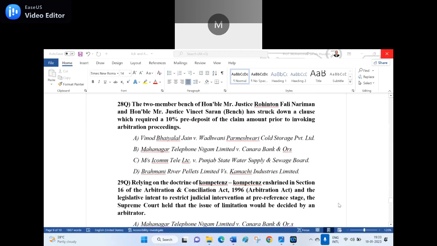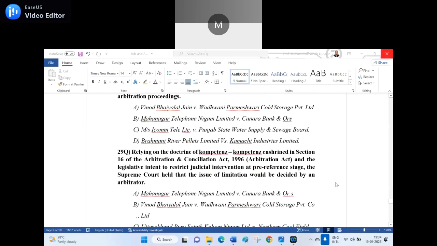Relying on the doctrine of competence enshrined in Section 16 of the Arbitration and Conciliation Act 1996 and the legislative intent to restrict judicial intervention at the pre-reference stage, the Supreme Court held that the issue of limitation would be decided by an arbitrator.